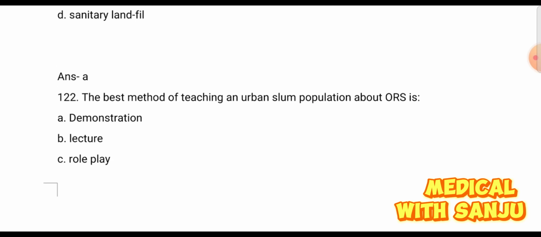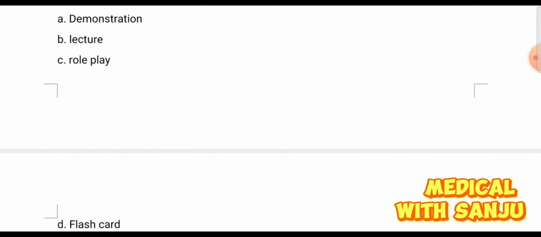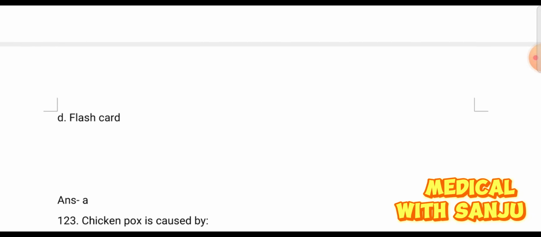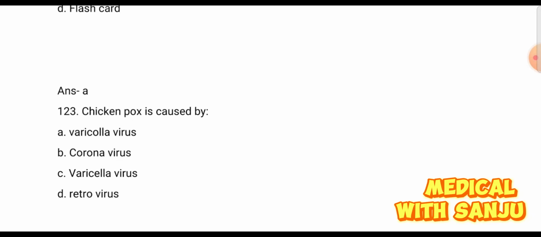Question 122. The best method of teaching an urban slum population about ORS is option A demonstration, option B lecture, option C role play, and option D flashcard. The right answer is demonstration. Option A. Question number 123.